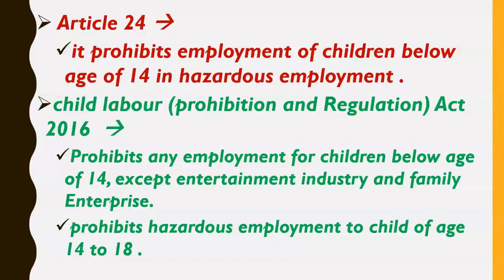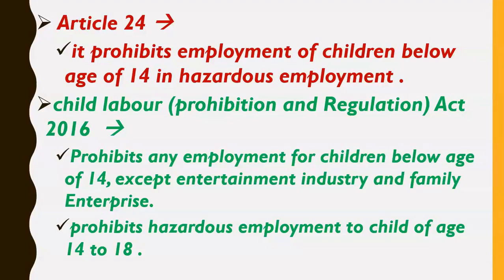Okay, but friends, earlier what was the practice? There were a total of 83 employments which were declared as hazardous employment. But after this act, all these 83 employments are now grouped into three categories. The first category is mining, the second category is explosives, and the third category is others. Okay, so now you can imagine the condition, because earlier there were 83 works declared as hazardous, but now only 3 works are declared as hazardous: mining, explosives, and others.